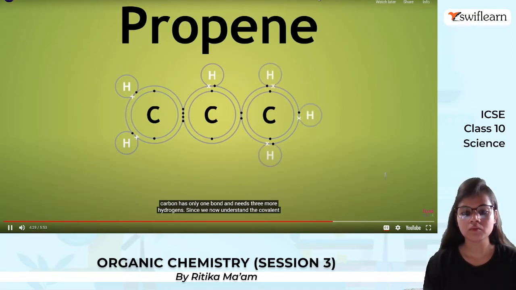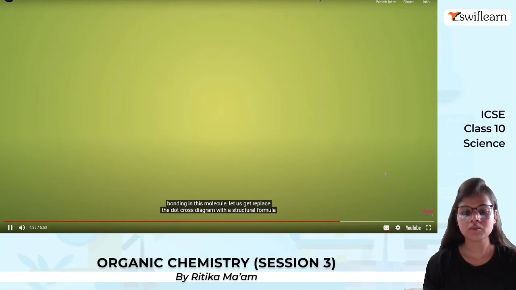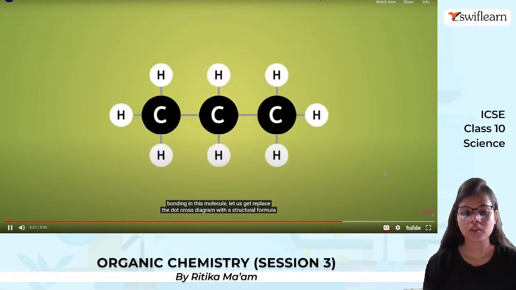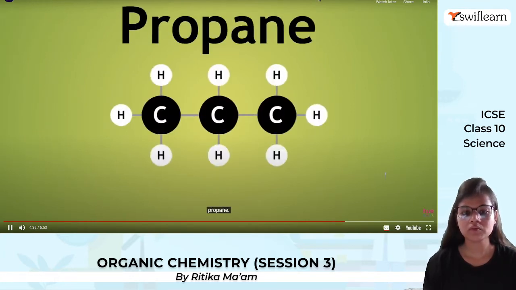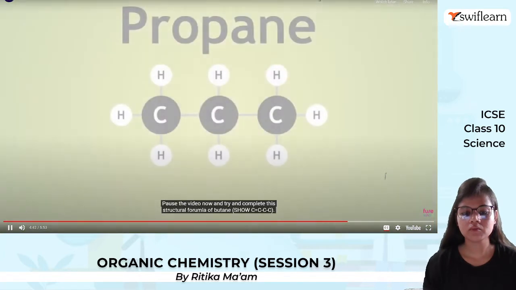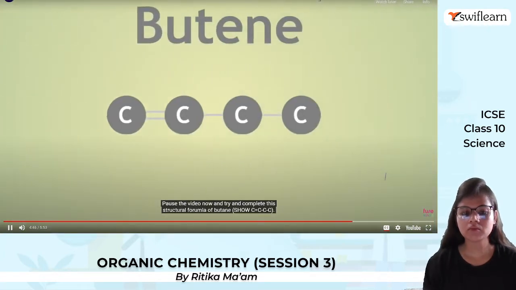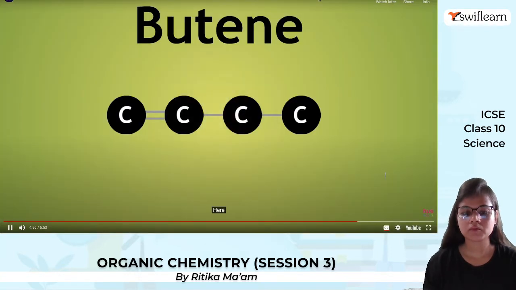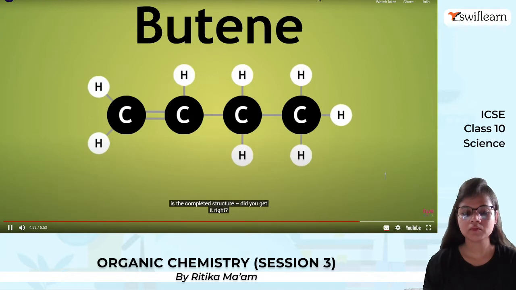Since we now understand the covalent bonding in these molecules, let us replace the dot and cross diagram with the structural formula. Here is the structural formula of propene. Pause the video now and try to complete this structural formula of butene. Here is the completed structure. Did you get it right?